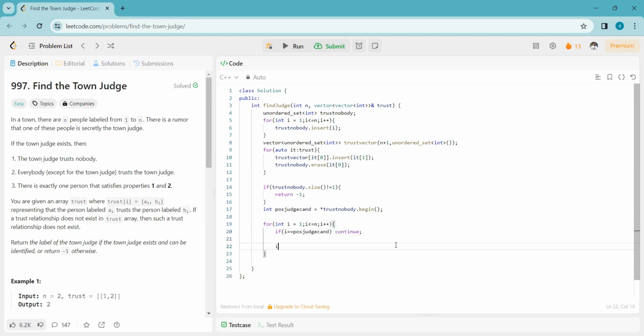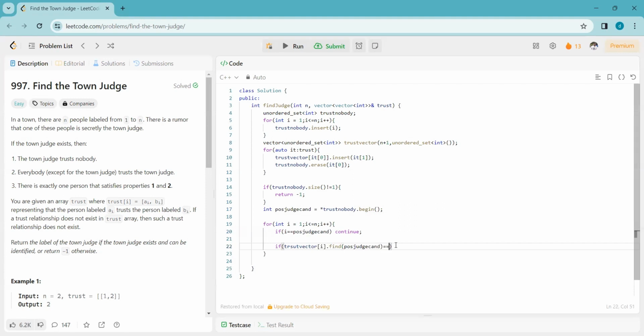Else, we check from the trust vector of i whether that person i is trusting this candidate or not.